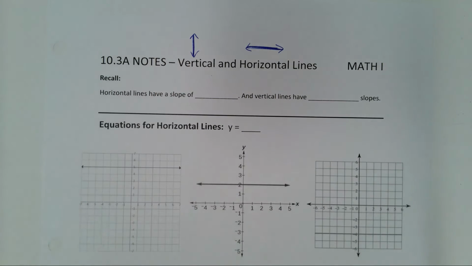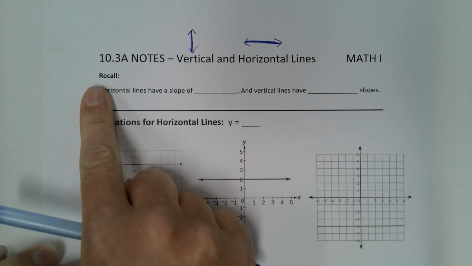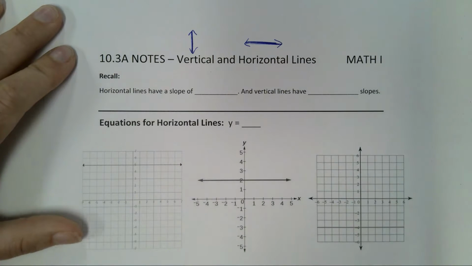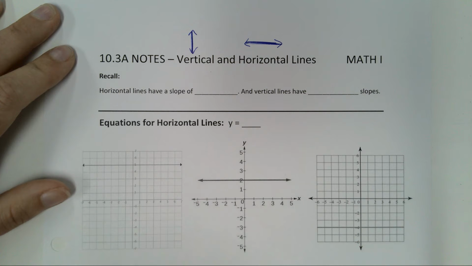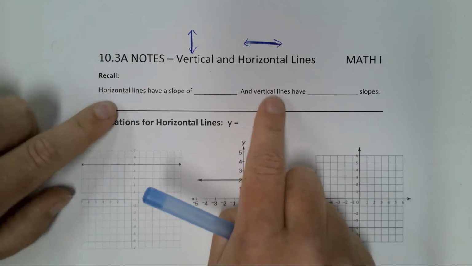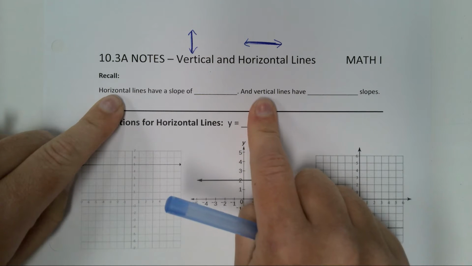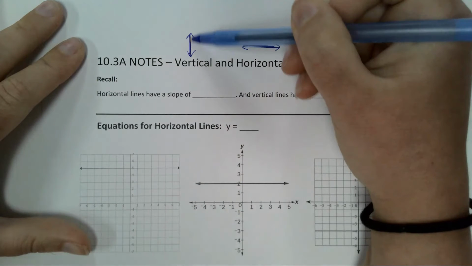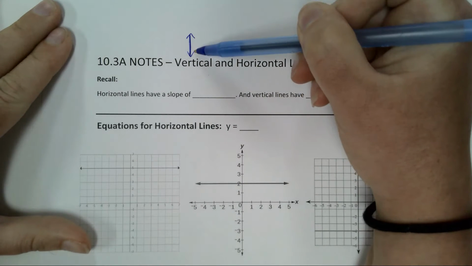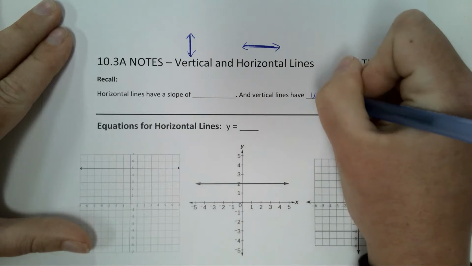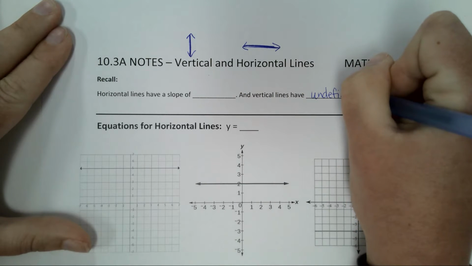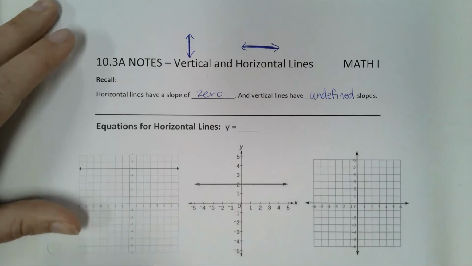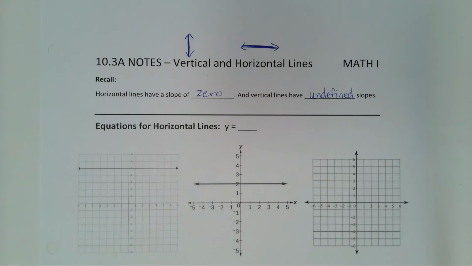Now, something we have talked about before is what their slopes are. It's been a little while, but I'll give you the words, and you're going to tell me which one's which. One of these is undefined, and one of them is 0. What do y'all remember? Vertical lines have undefined slopes. Horizontal lines have a slope of 0. We have talked about that before.